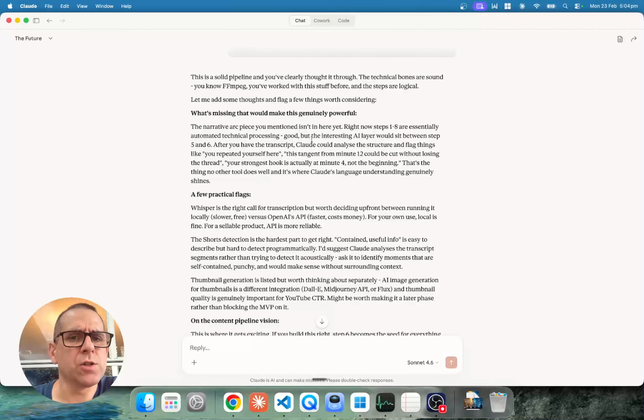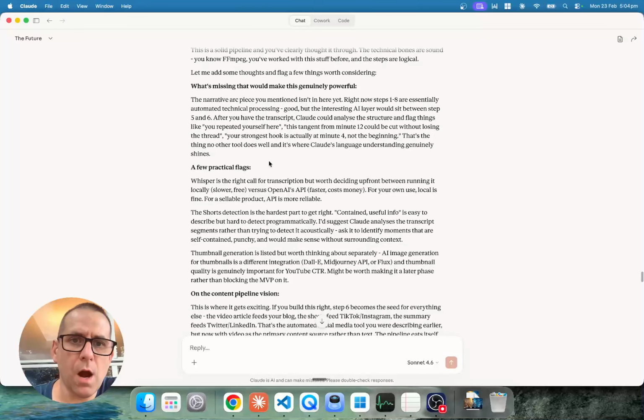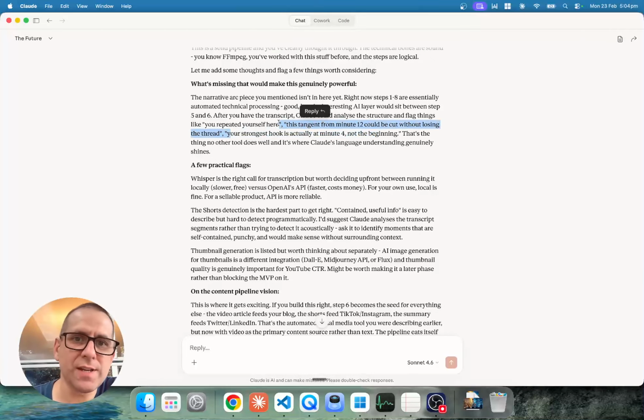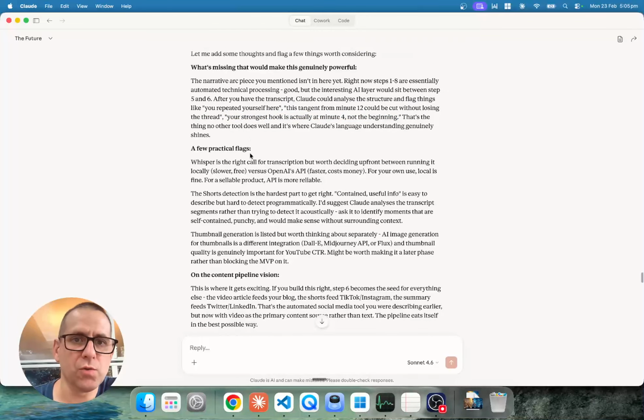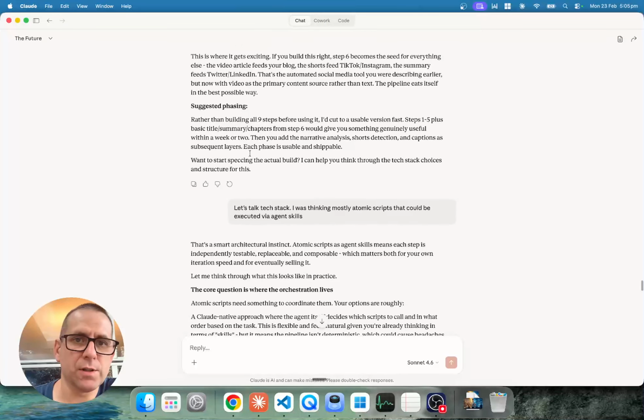Claude can analyze the structure and flag things like you repeated yourself there. I'm not too interested in this. I don't think this will work that well, especially because I can go a bit freewheeling. It's not like I'm going to be reading from a script. It's going to be like this. Talking about trying to detect a hook. Again, I'm not sure based on the style of content I'm going to be creating whether that's going to be useful. Talking about some red flags.